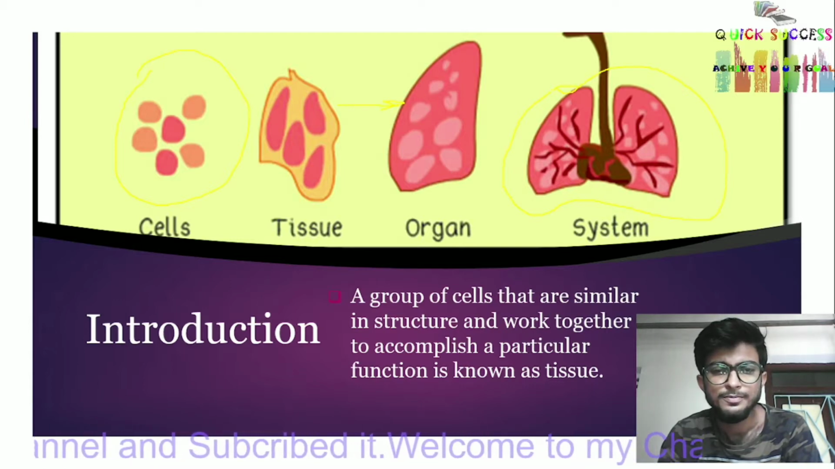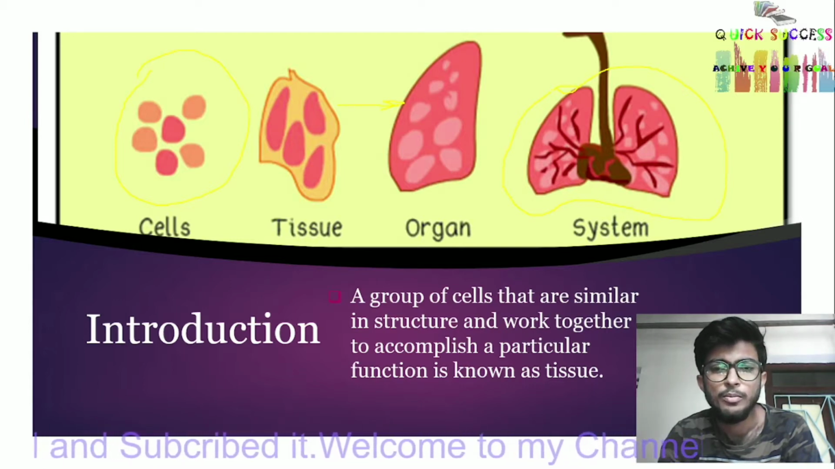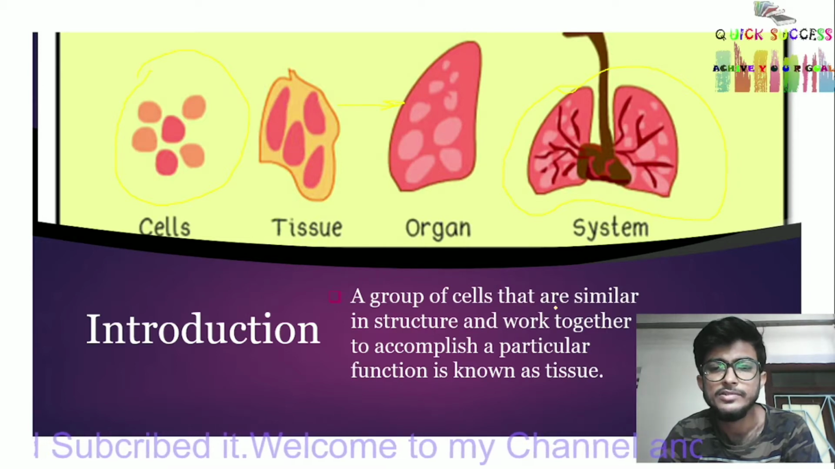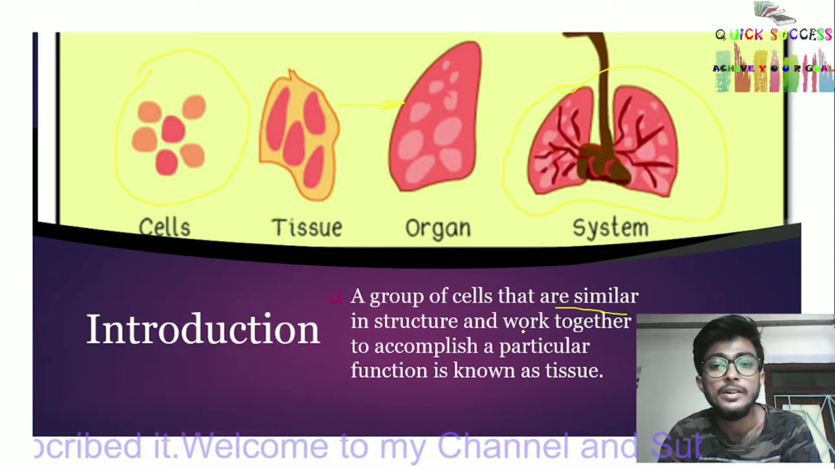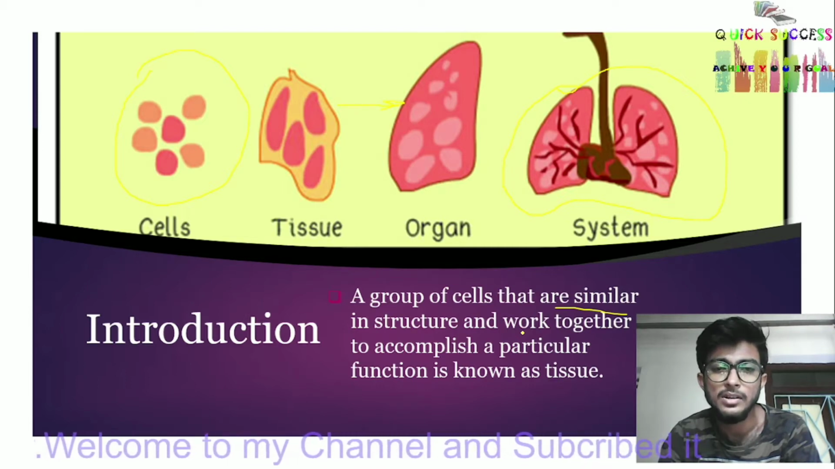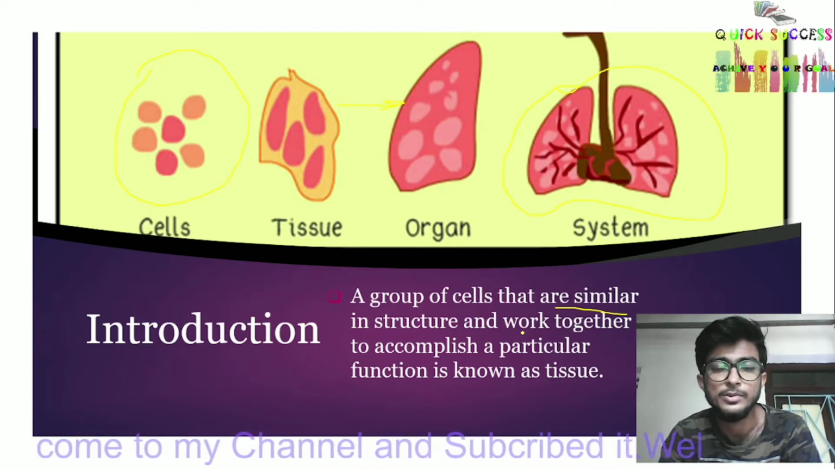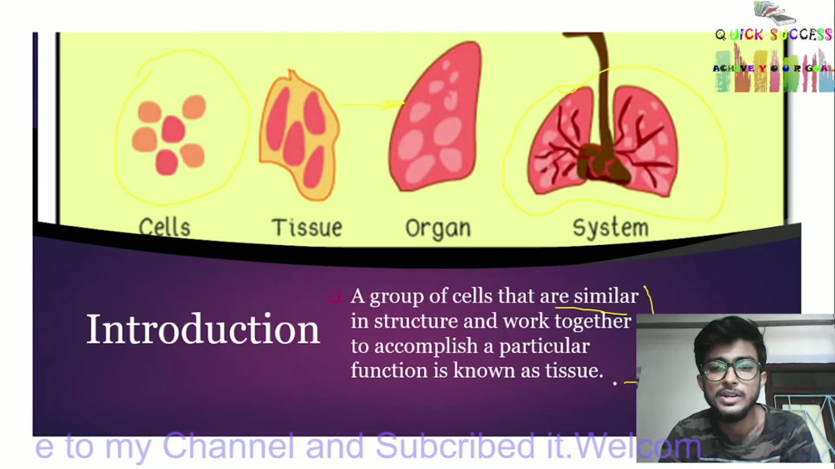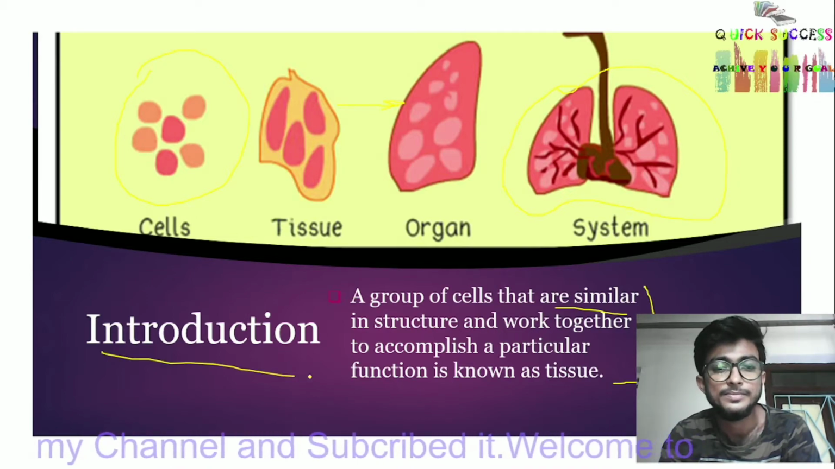Definition of tissue: a group of cells that are similar in structure and work together to accomplish a particular function is known as tissue. This is the definition of tissue.